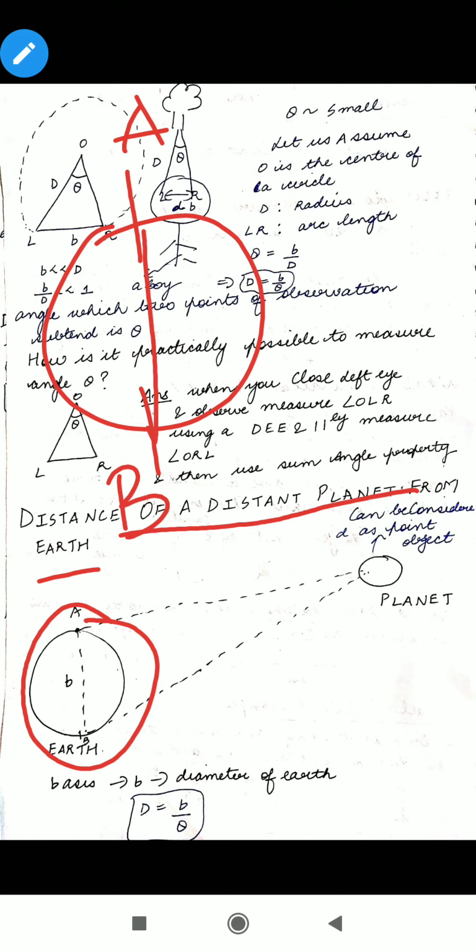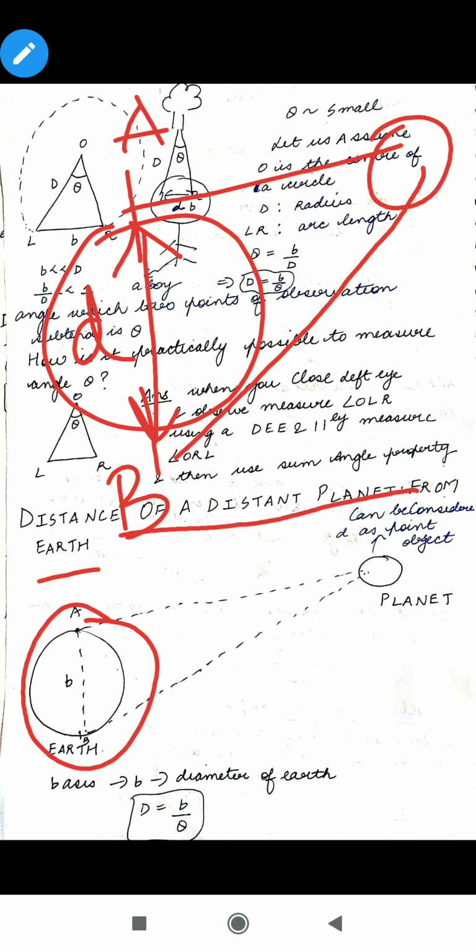The basis, the distance between the two observation points, is the diameter of the Earth. Then after observing it, they are going to make a diagram, and through that diagram they will be able to get the angle theta, and when they get the angle theta, they will be able to get the distance.